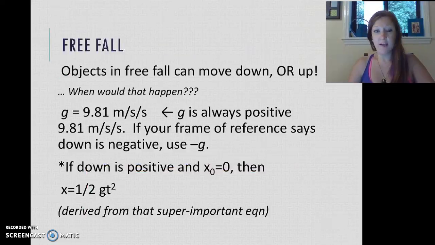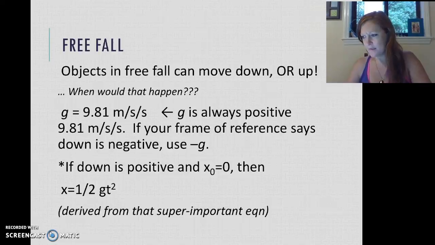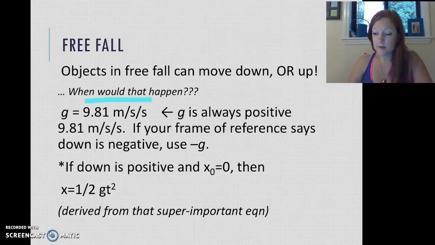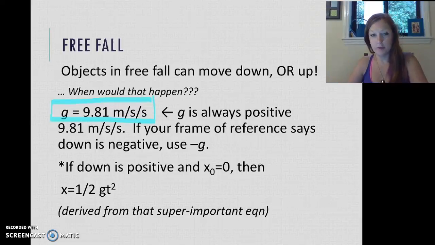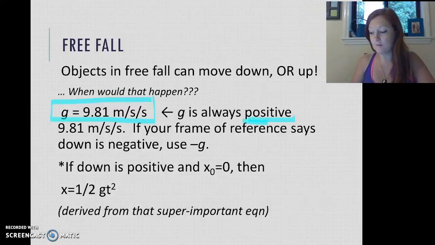Things in free fall can also be moving up. Even if something's going upward, as long as the only thing acting on it, the only thing pulling on it, is gravity, then that object's in free fall. Something else very, very important to point out: the gravitational acceleration constant at sea level with no air resistance is 9.81 meters per second squared, because we know those are our acceleration units. And that's always a positive value.